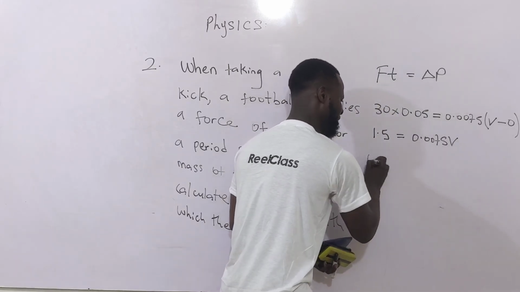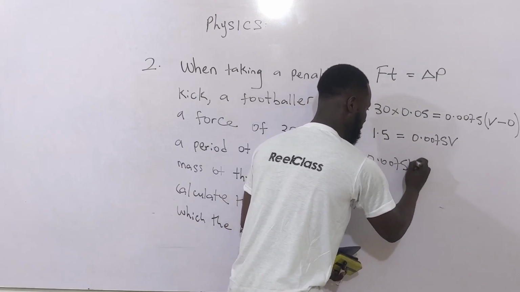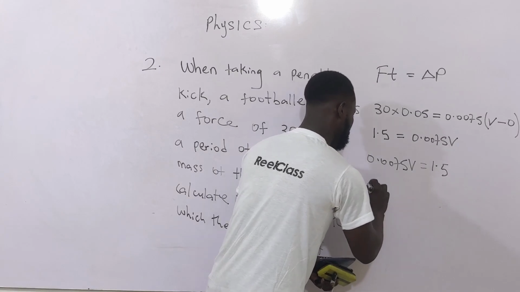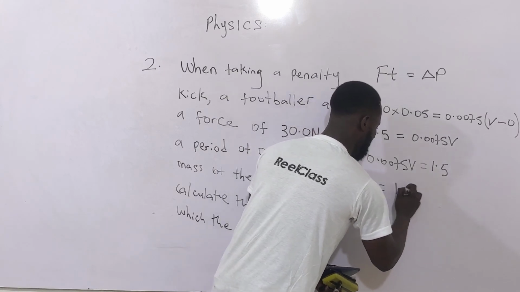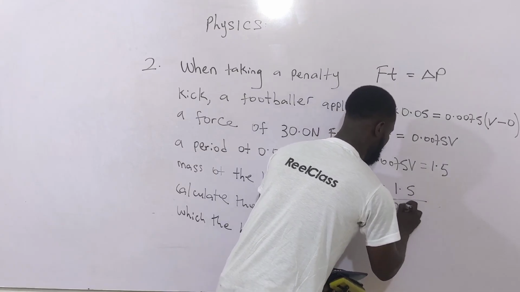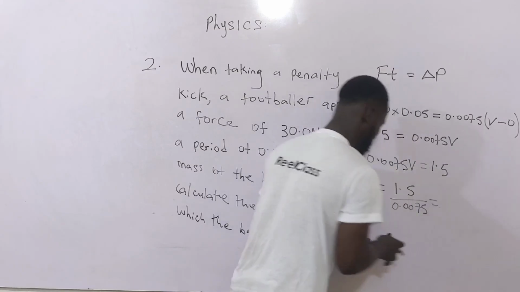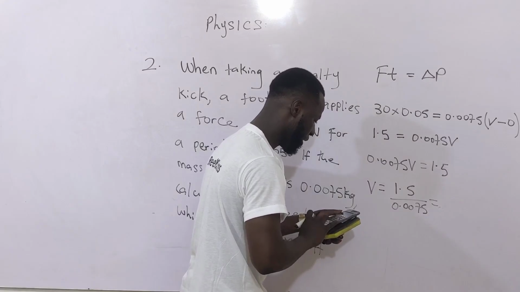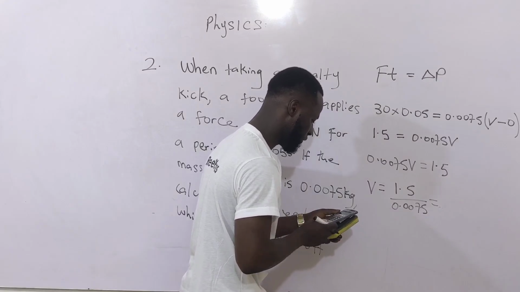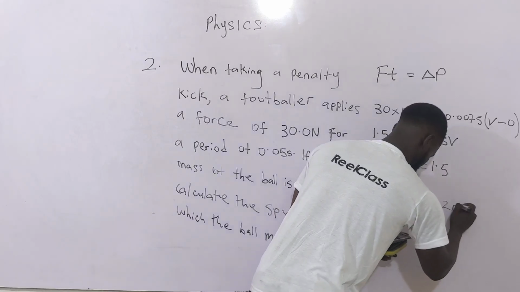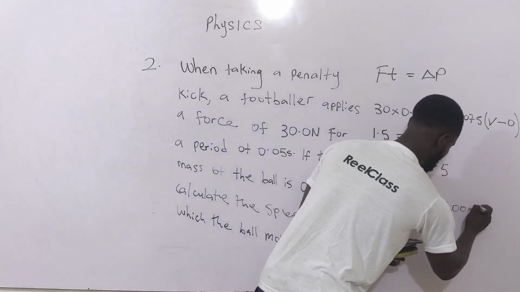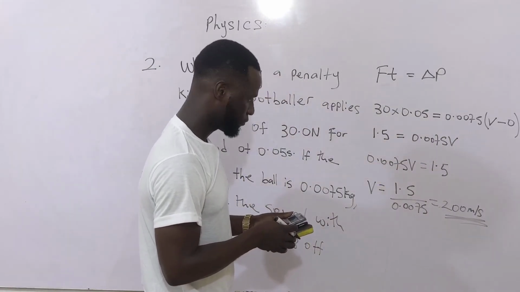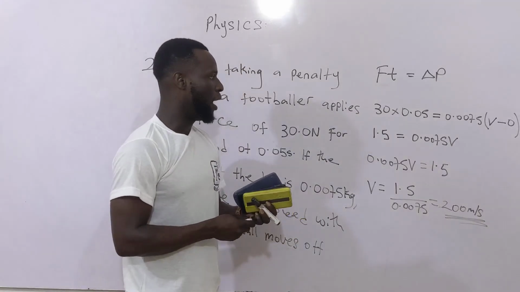This is the same thing as writing 0.0075 V is equal to 1.5. Divide both sides by 0.0075. So V is equal to 1.5 over 0.0075. This is going to give me 200 meters per second. That will be our answer.